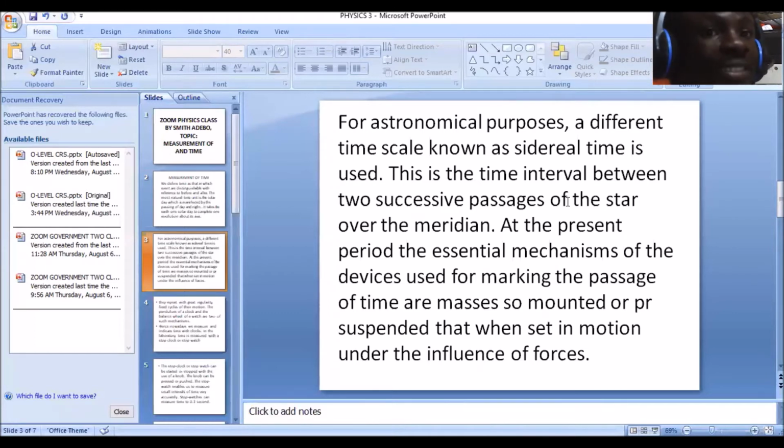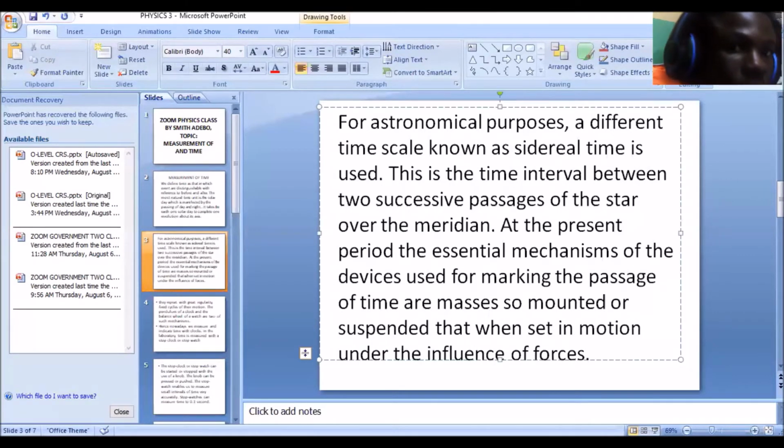Now, at the present period, the essential mechanisms of the devices used for marking the passage of time are masses so mounted or suspended that when set in motion under the influence of forces, these are natural forces. Now, when they are set in motion, we can be able to ascertain the time.